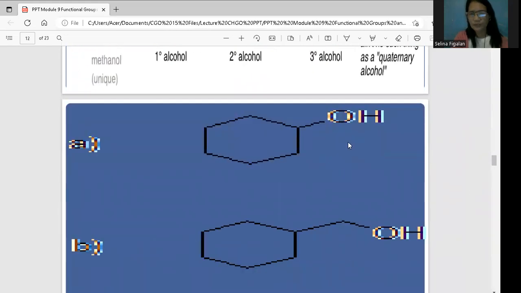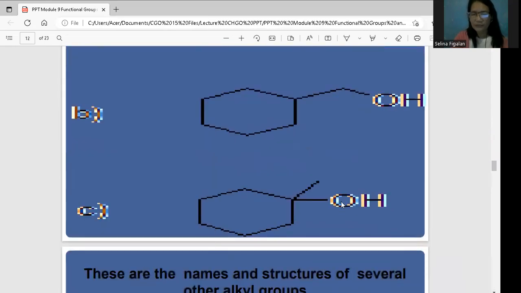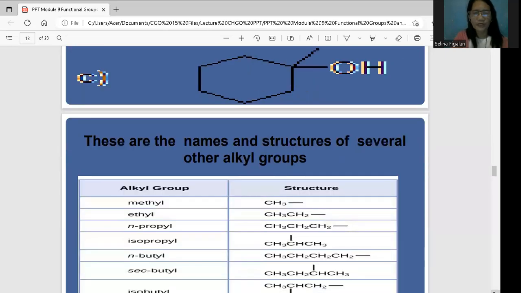Okay, so this one, let us practice. So this is the OH. So this is a carbon. So yung carbon ay nakakonect sa dalawang alkyl group or dalawang carbon. So this is secondary. How about this one? This is hydroxide. Nandito yung carbon class, imaginary. So nakakabit siya sa isang carbon. Kasi wala na siyang sanga pang iba. So that is primary. This one, this is the hydroxide. Ito yung hydroxide. Nakakabit siya sa isa, dalawa, tatlo. So this is tertiary. Okay, these are the names and structures of several other alkyl groups.